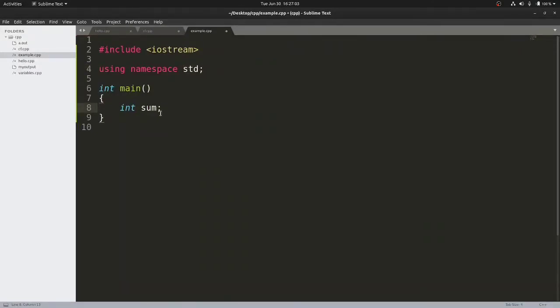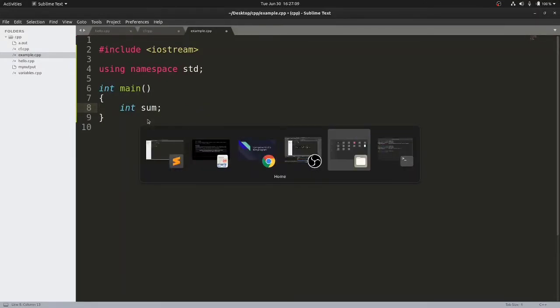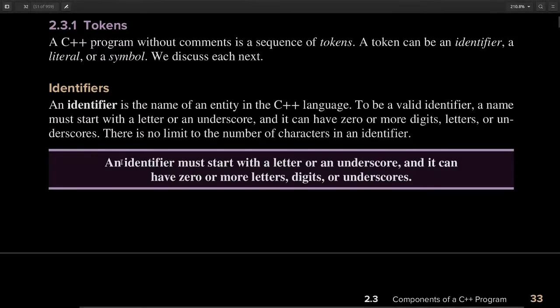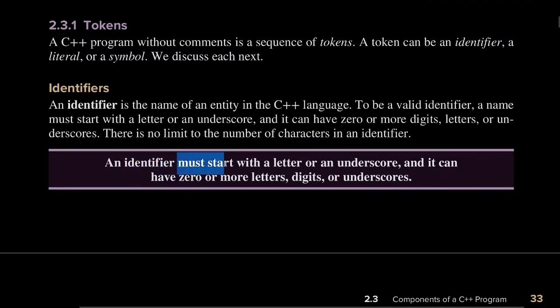Now there are certain rules in order to name an identifier. Let us see what the rules are. An identifier must start with a letter or an underscore.